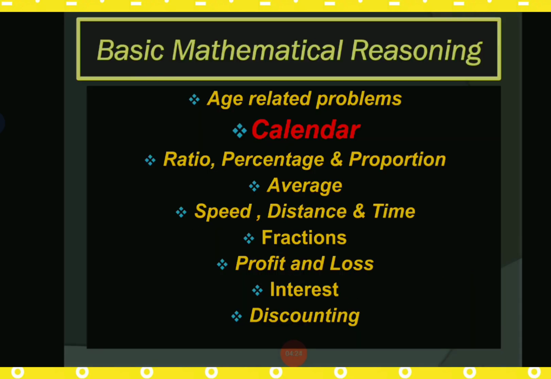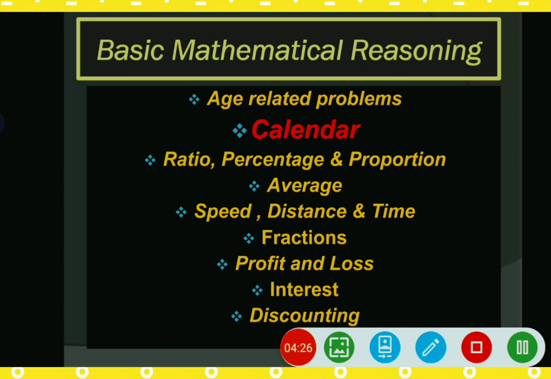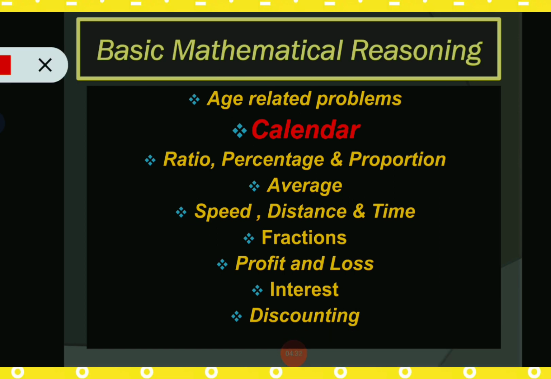So here we can see which problems are related to the basic mathematical reasoning portion: age related problems, calendar related problems, ratio, percentage, proportions, average, speed, distance, time, fractions, profit and loss, interest and discounting. So today's topic is the calendar related problems. So now going to the main slide.